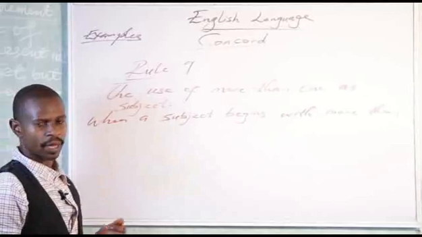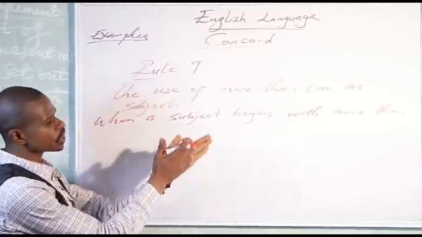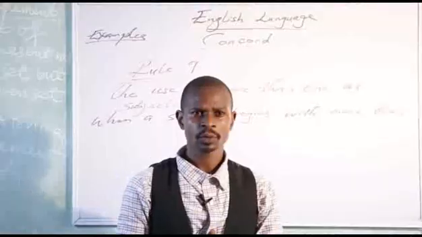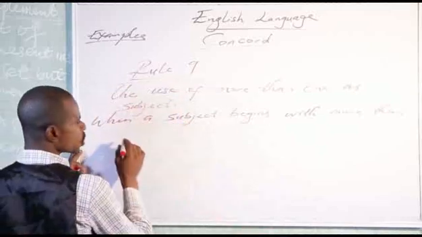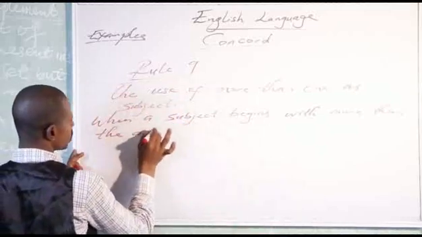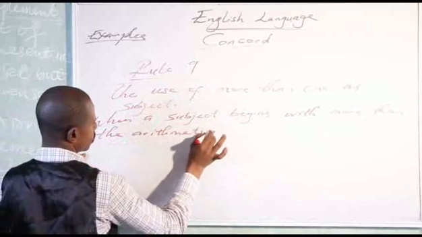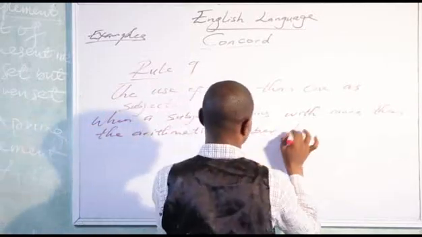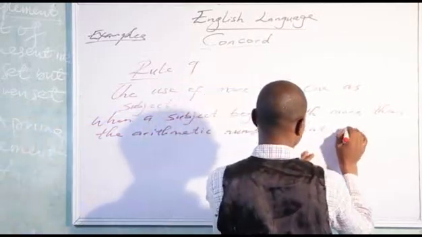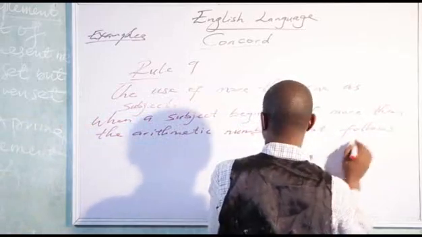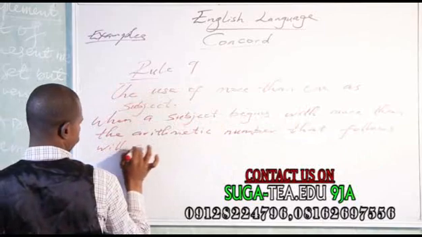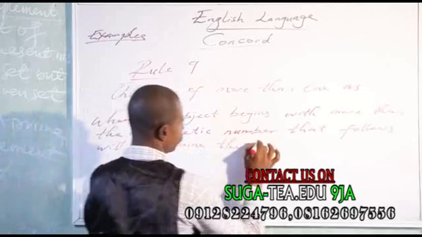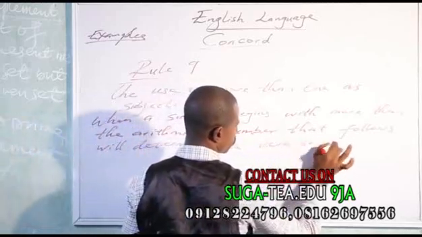Whenever we are using more than, when a subject begins with more than, the arithmetic number that follows will determine the verb to use.